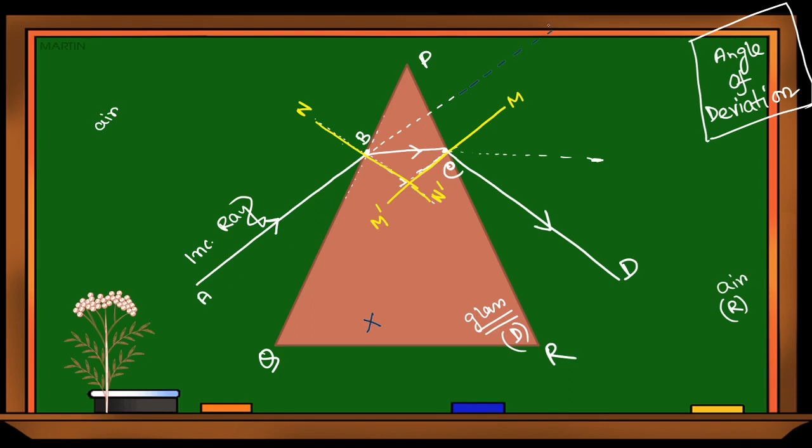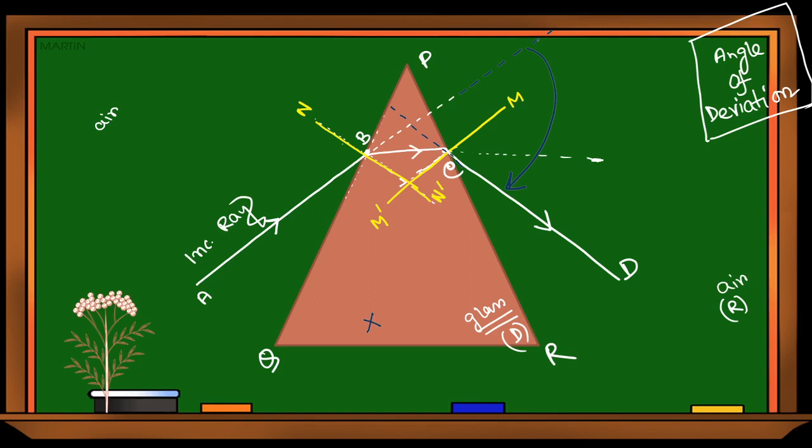But because of the presence of this prism, finally light is going in that direction. So my light suffers a shift or a deviation of this much.